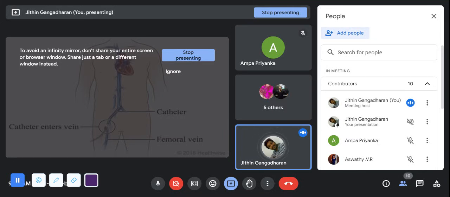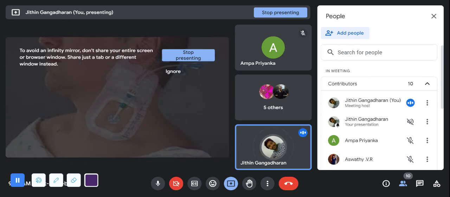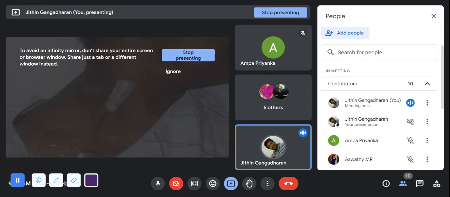The AV fistula is an option. Then permanent catheters can be kept inside the jugular veins. See, this is not a permanent catheter; this is a jugular vein. This is a permanent catheter, which is subcutaneously placed.